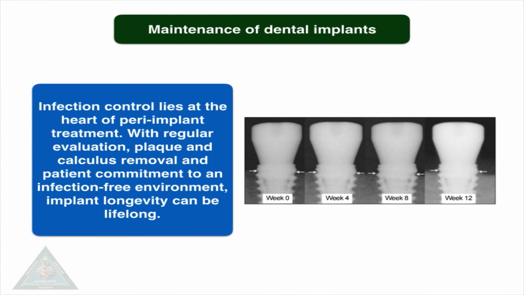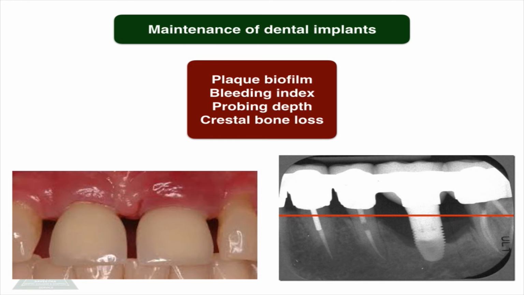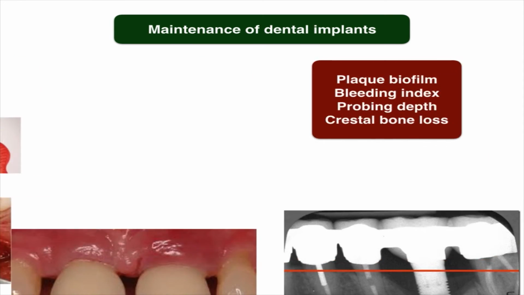Now let's move on to maintenance of dental implants. Infection control lies at the heart of peri-implant treatment. With regular evaluation, plaque and calculus removal, and patient commitment are more important for an implant's long life. As we all know, clinical inspection for signs of inflammation, exudate, mobility, increased sulcus depth and occlusal trauma are very important while evaluating the status of the dental implant. Plaque biofilm, bleeding index, probing depth and crestal bone loss are the 4 factors which have to come to mind when looking at the maintenance of a dental implant.